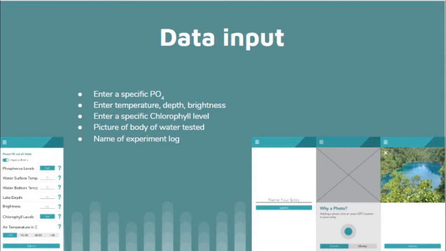Then once you hit the submit button at the bottom of the screen, it will take you to take a photo of said body of water. Now this is both for personal reference, but also for the reference of others if they were to click on the map icon for this entry. This just provides reference for everybody to make things a little bit easier. And also you can give a sort of visual estimate of what the algae in the current situation of that body of water is. Then once you accept your photo, the app will ask you to name the entry,